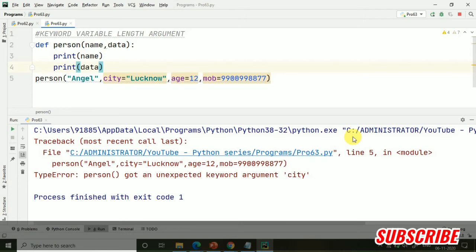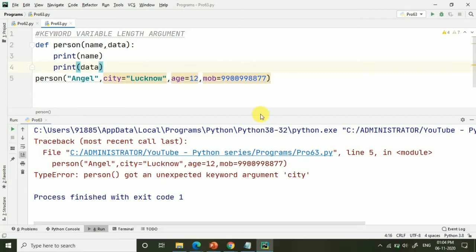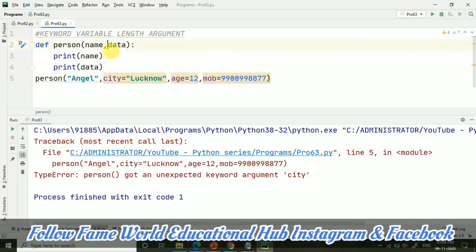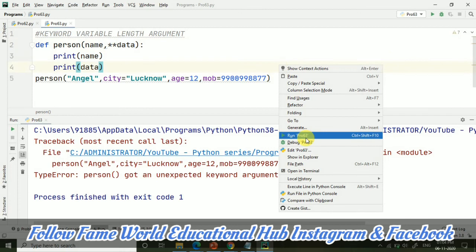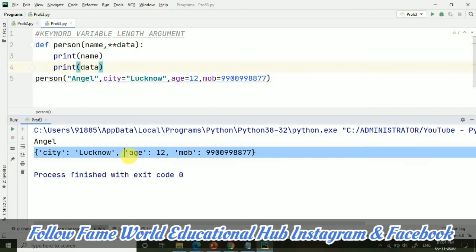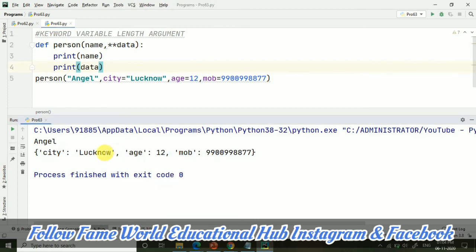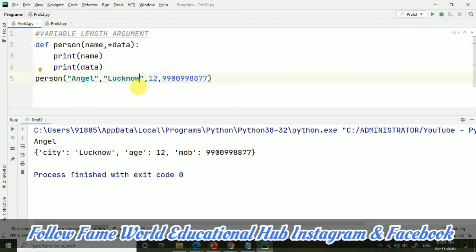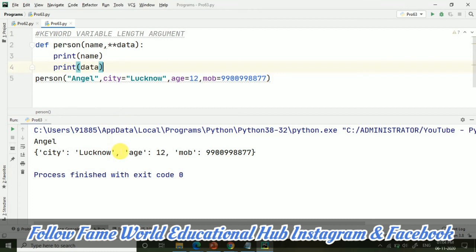So now the keyword variable length argument is the one in which we use the double asterisk. If I use this double asterisk, it will be able to print and handle these values with the help of a dictionary. In the variable length argument, it was giving the output in the form of a tuple, and in the keyword variable length argument, it is giving the output in the form of a dictionary. So this way it is handling.